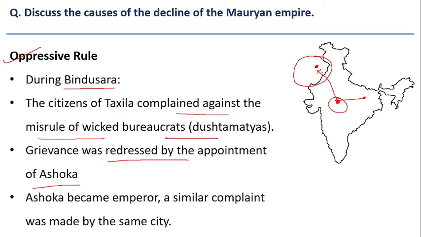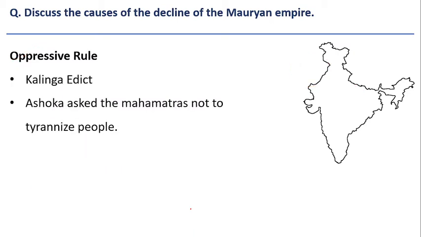When Ashoka himself became the emperor, once again there were complaints in the same region, and he tried to resolve it peacefully. Because of all these things, he asked his own administrators and bureaucrats not to harass or be tyrants against the people. The Kalinga edict says Ashoka asked the Mahamatras not to tyrannize people, not to harass people while collecting taxes, and to be friendly with the people. So these are the instructions given during the lifetime of Ashoka himself.